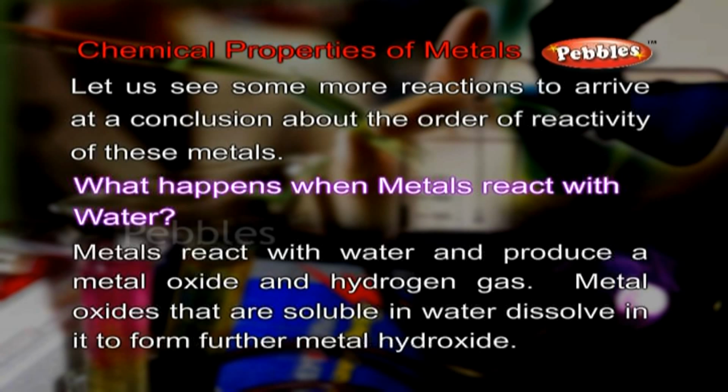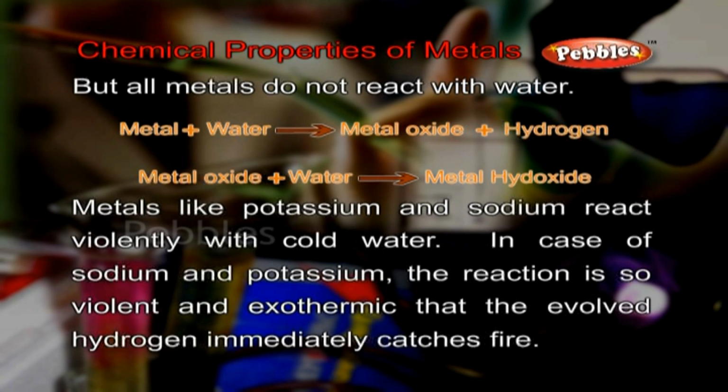Let us see some more reactions to arrive at a conclusion about the order of reactivity of these metals. What happens when metals react with water? Metals react with water and produce a metal oxide and hydrogen gas. Metal oxides that are soluble in water dissolve in it to further form metal hydroxide. But all metals do not react with water.